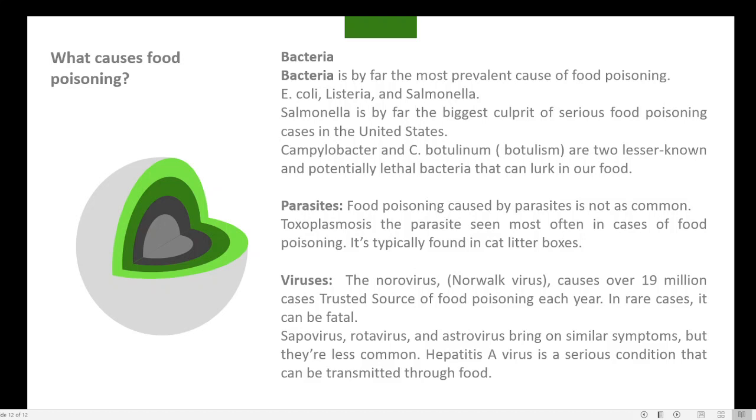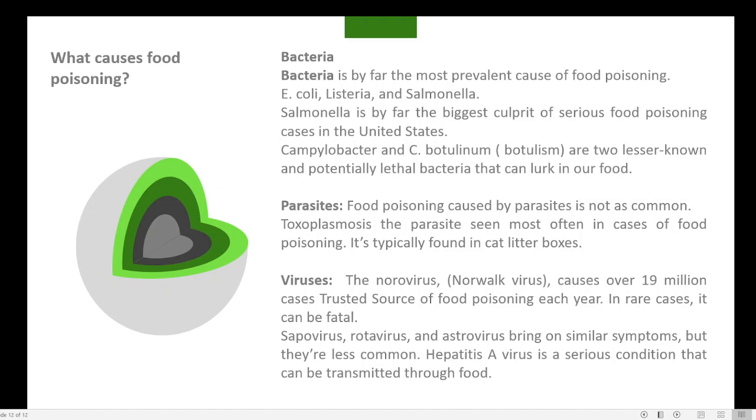So as far as bacteria are concerned, E. coli can be a cause of food poisoning, but usually most food poisoning is the result of the presence of Salmonella bacteria in the food. Then Campylobacter is also an important type of bacteria that can lead to food poisoning. And the second type of microorganism that can lead to food poisoning is parasites. Food poisoning caused by parasites like toxoplasmosis. The parasite is present in food substance. Then it is typically found in cat litter boxes. So these are some of the important causes.